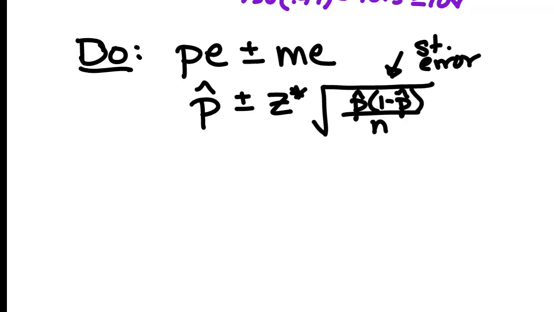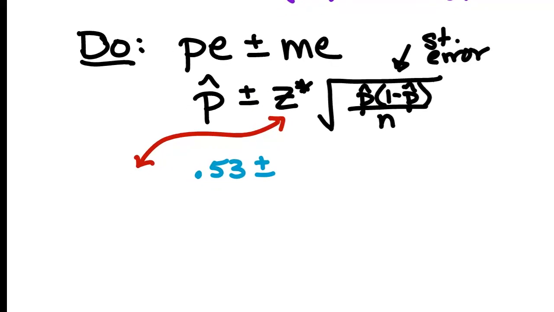Let me see if I can zoom in a little bit more here. All right, we're going to be real close up on this part. I'll zoom back out later, but as soon as I added more space to the page, it made everything really tiny. So what is our point estimate? 0.53 plus or minus Z star. Let's talk about this guy.